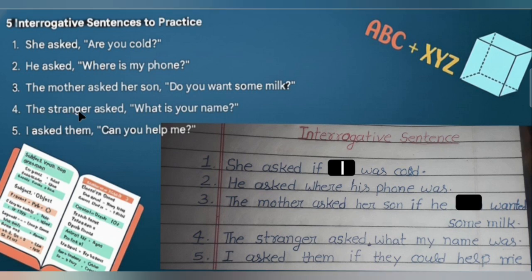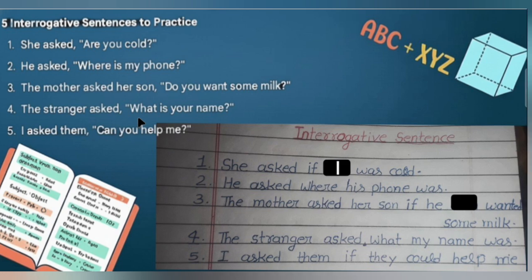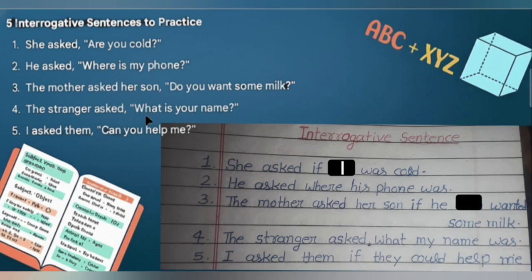Fourth one is, the stranger asked, what is your name? This sentence starts from question word. So we need to use this same question word in the indirect sentence to eliminate these quotation marks. Then the indirect sentence will be, the stranger asked what my name was. Fifth one is, I asked them, can you help me?